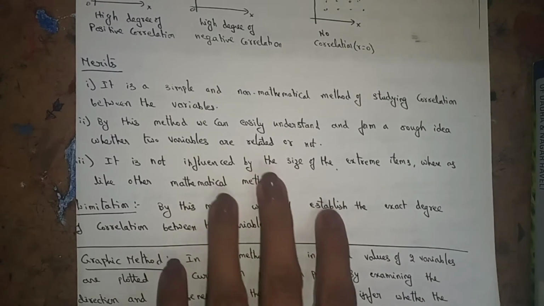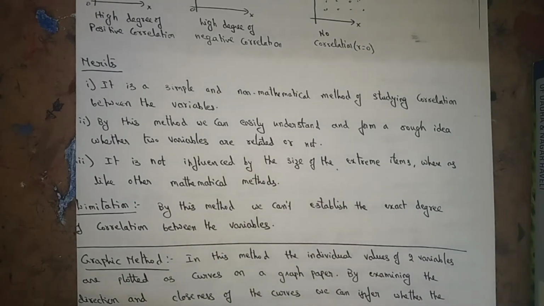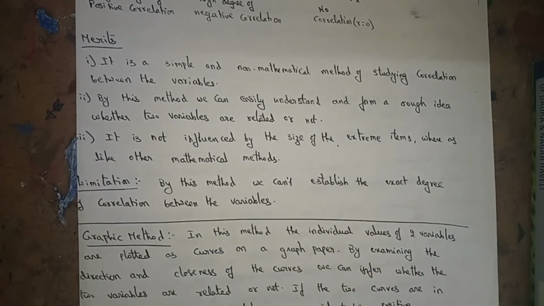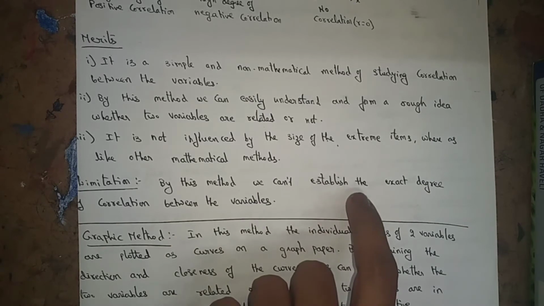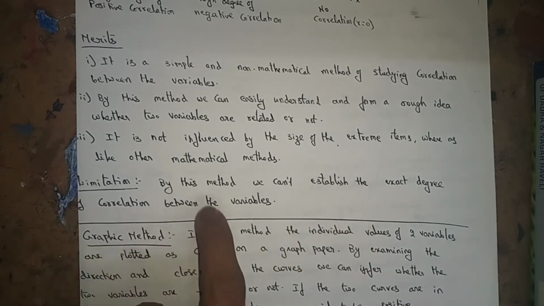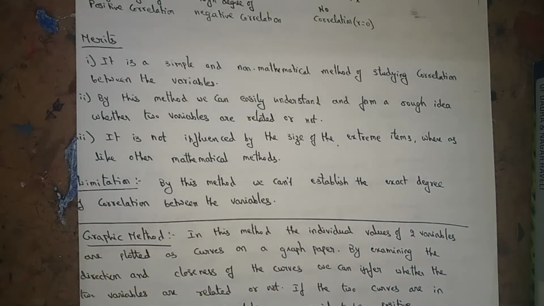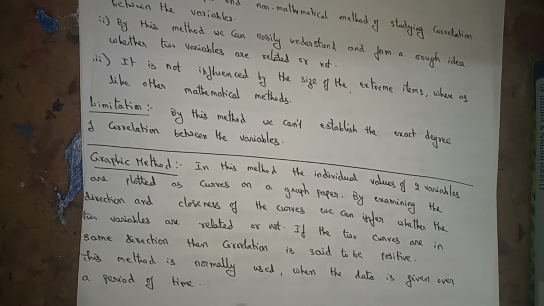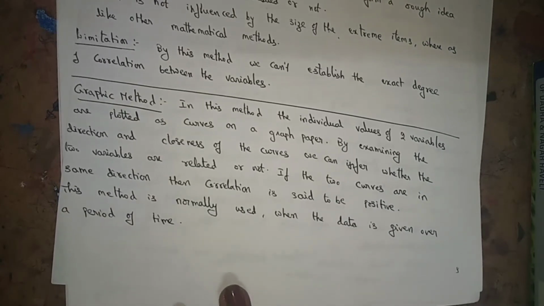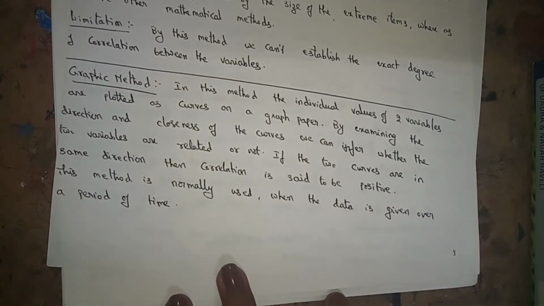Now what are the merits and limitations of this one? You can go through it. Merits and limitations of the scatter diagram method. By this method we cannot establish the exact degree of correlation between the variables. Now the next one is the graphic method. You go through it once.